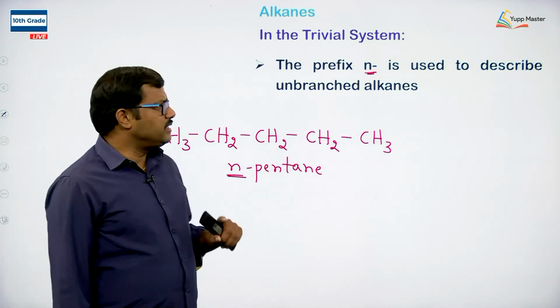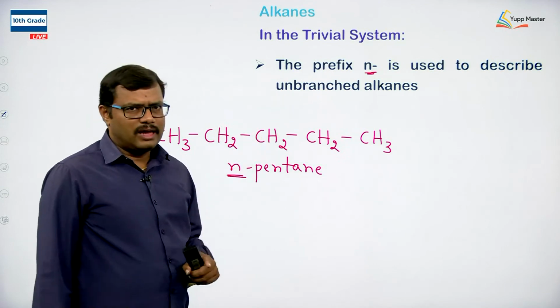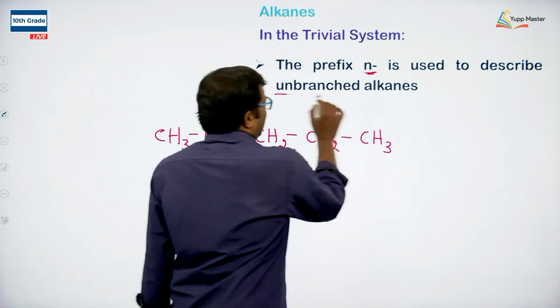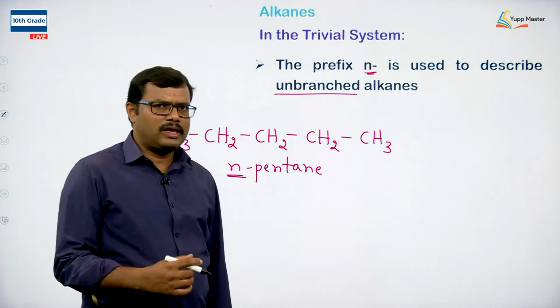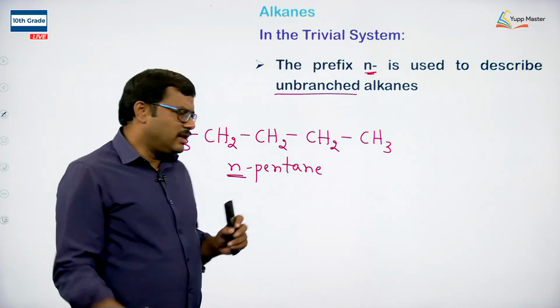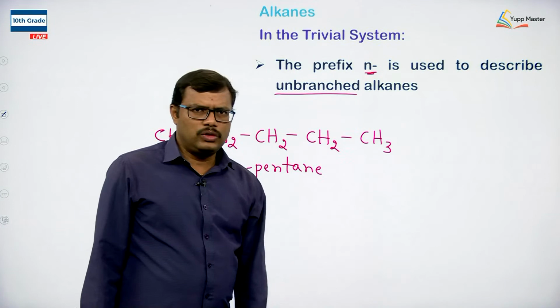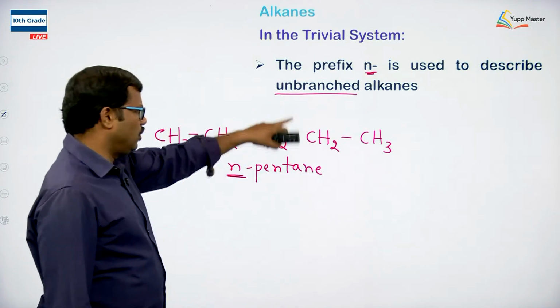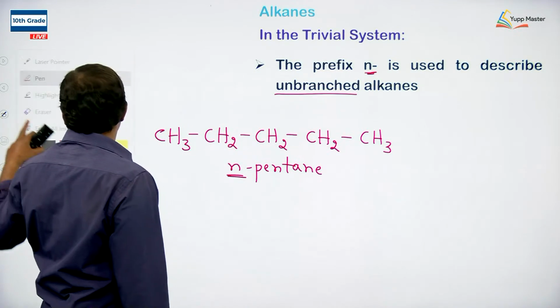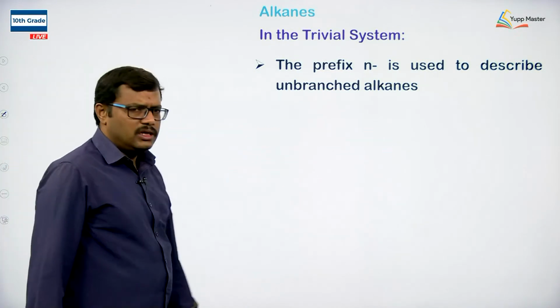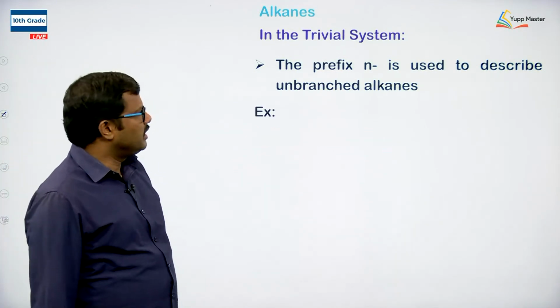So, N is used whenever we have an alkane that is unbranched, no branch is present, and all the carbon atoms in that alkane are arranged in a linear fashion, in a straight fashion, in only one direction, and there are no branchings present here and there. If an unbranched alkane chain is present, we use the prefix N.